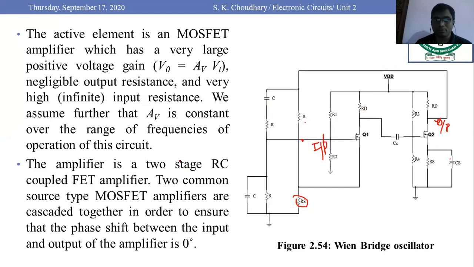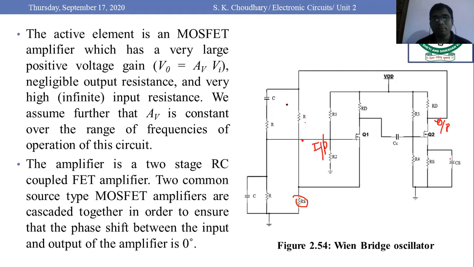The active element of this particular circuitry is the MOSFET. We need a positive voltage gain, because the first stage contributes a negative voltage gain and the second stage is again the negative of the first stage, so the total voltage gain would be a positive value, because it is two stage. The voltage gain remains constant for the range of frequencies of operation of this circuitry.